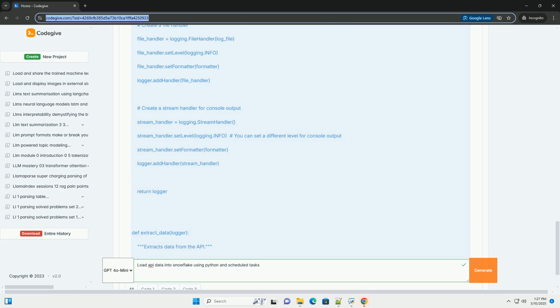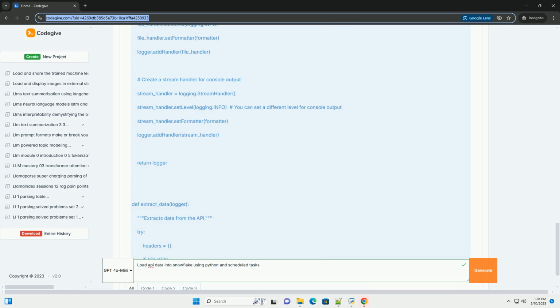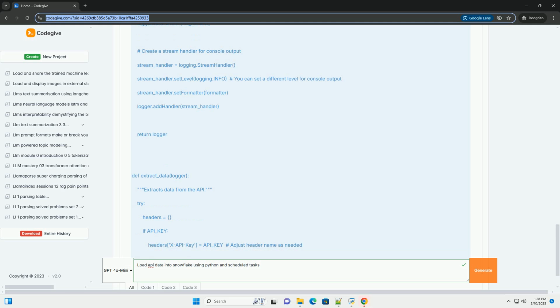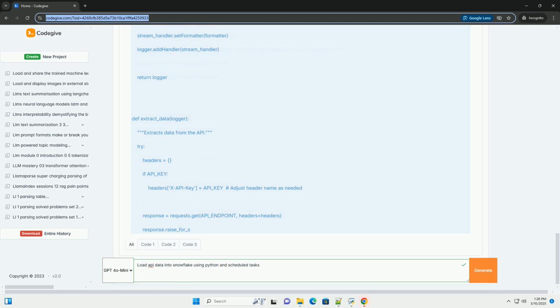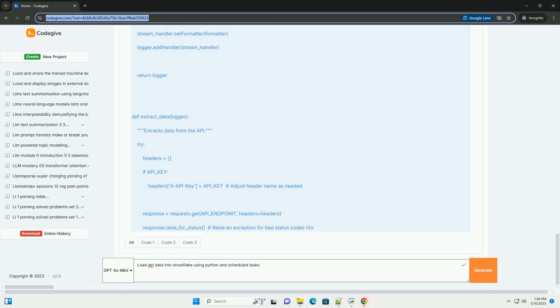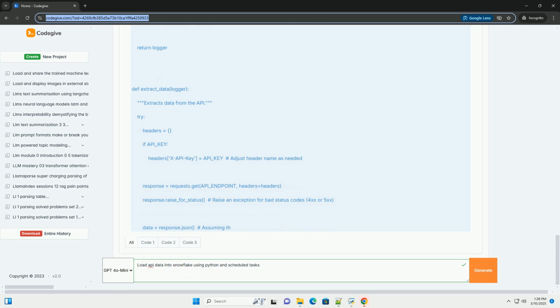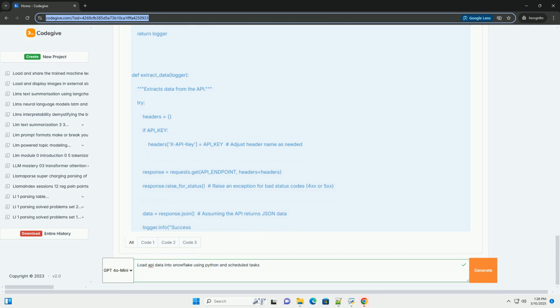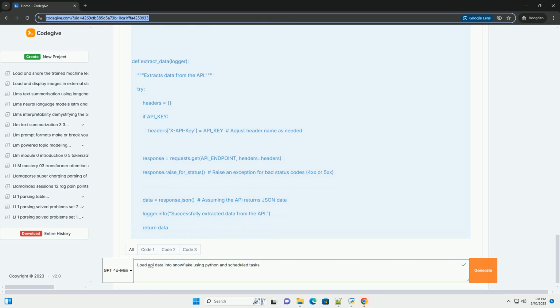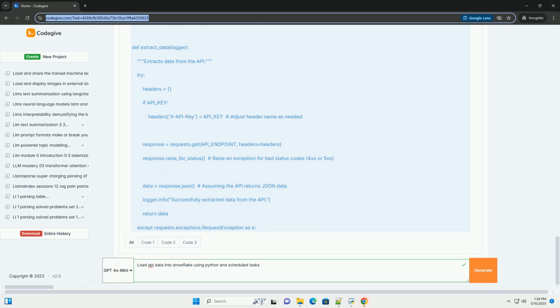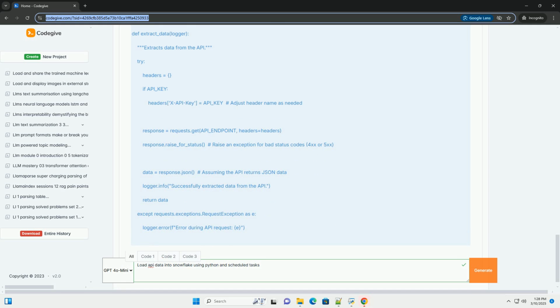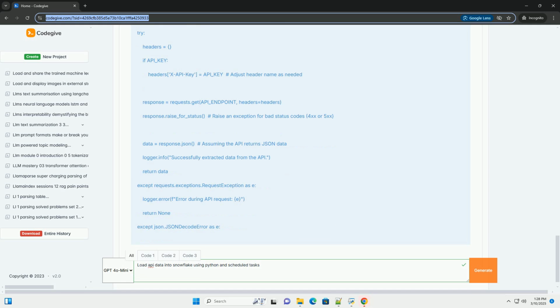Python packages. Install the necessary Python packages using pip. Snowflake connector Python, the official Snowflake Python connector. Requests, for making HTTP requests to the API. Schedule, for scheduling Python functions to run at specific intervals.